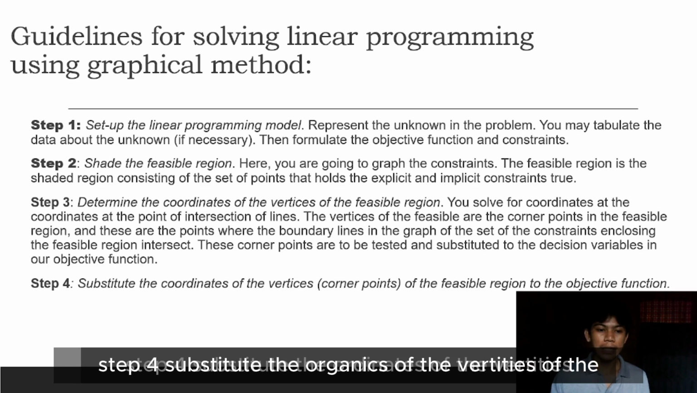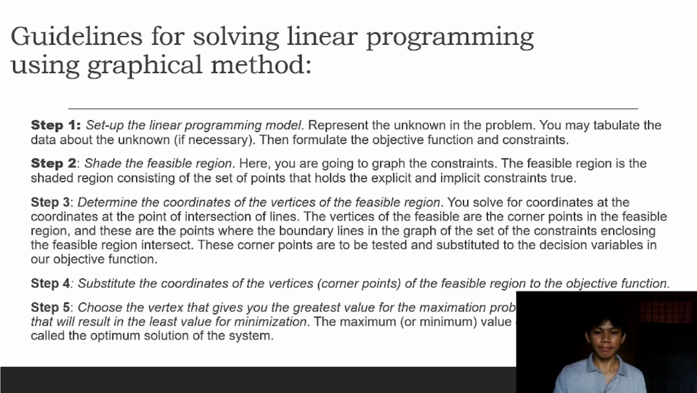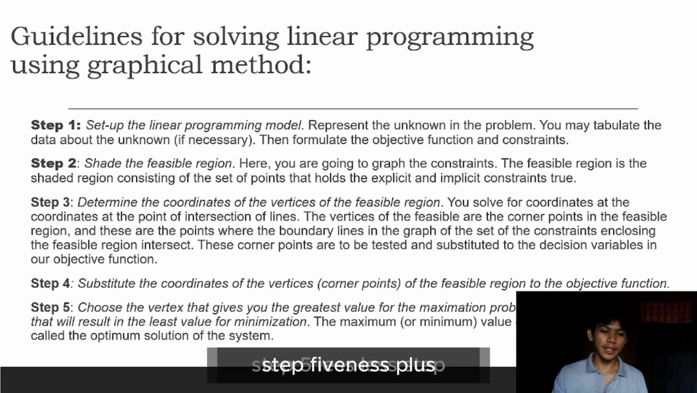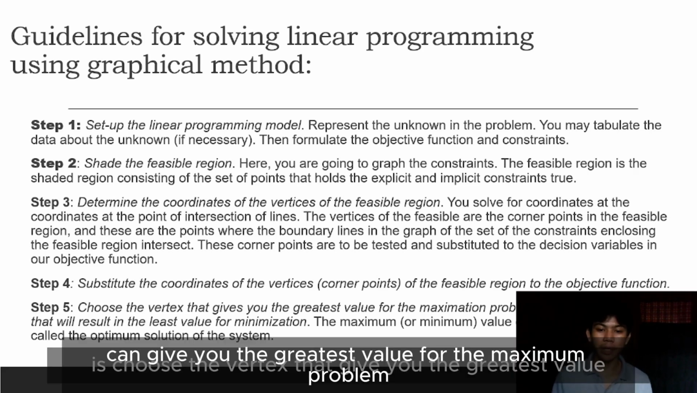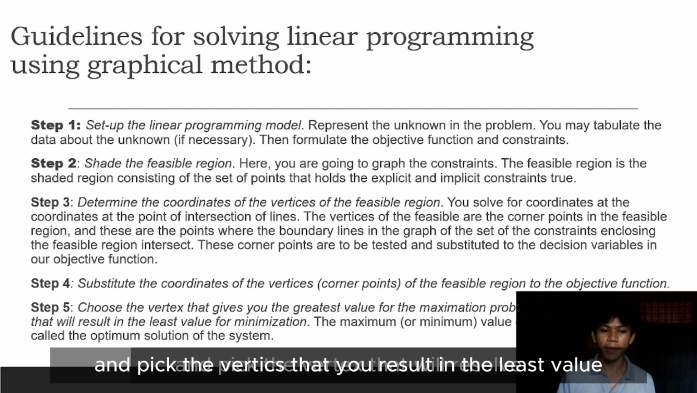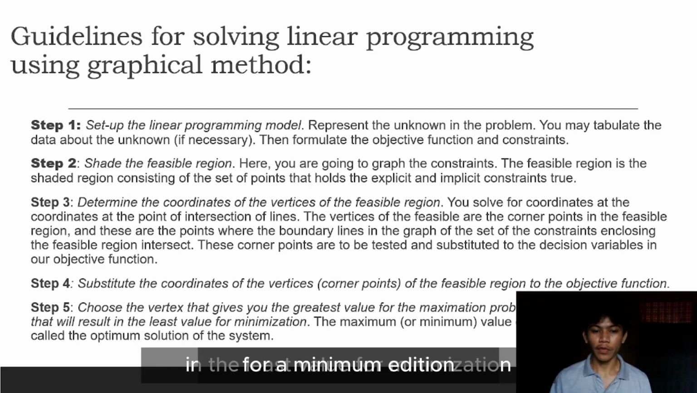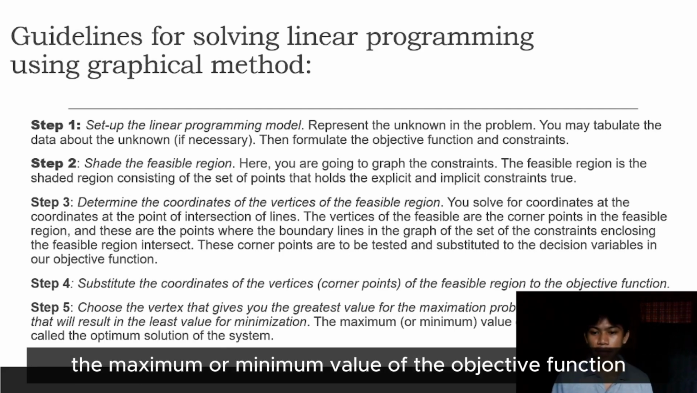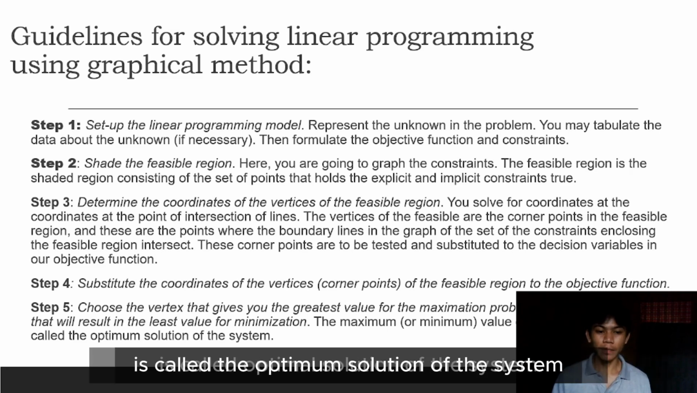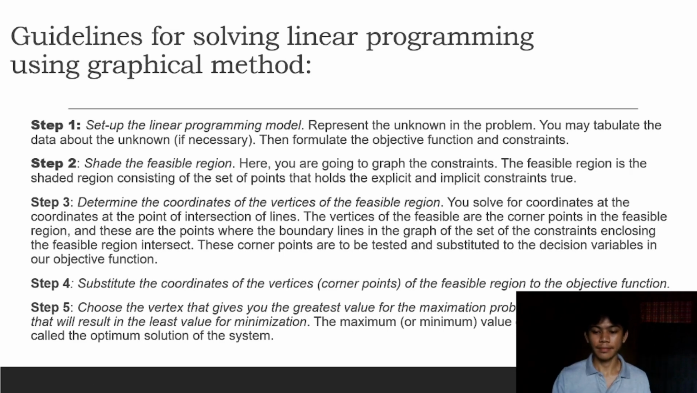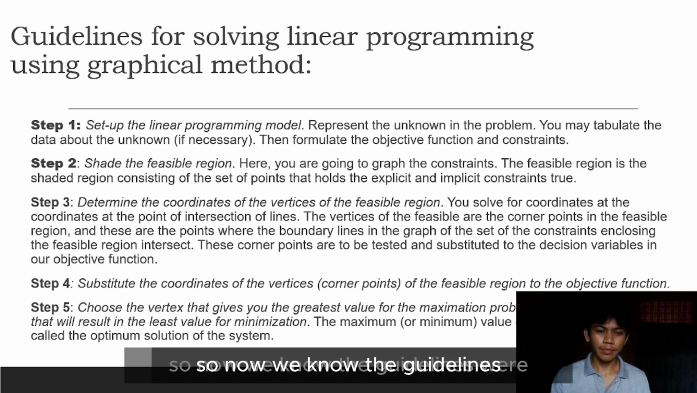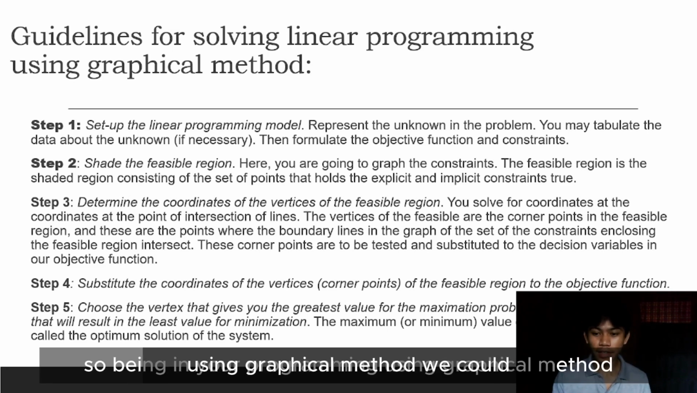Step 4. Substitute the coordinates of the vertices of the feasible region into the objective function. Step 5, the last step, is to choose the vertex that gives the greatest value for a maximum problem and pick the vertex that results in the least value for minimization. The maximum or minimum value of the objective function is called the optimum solution of the system. So now we know the guidelines for solving linear programming using the graphical method.